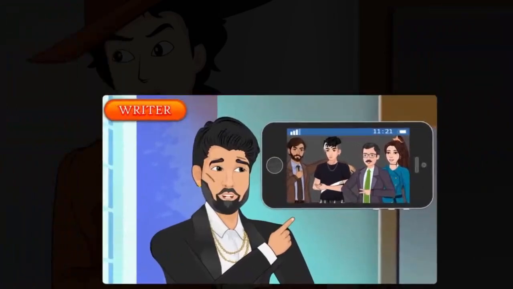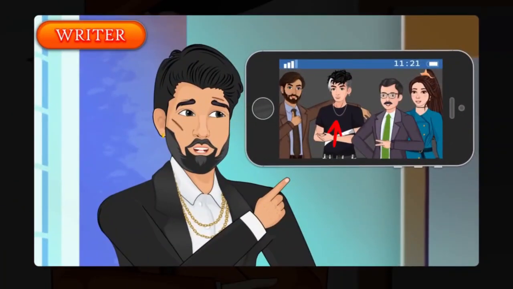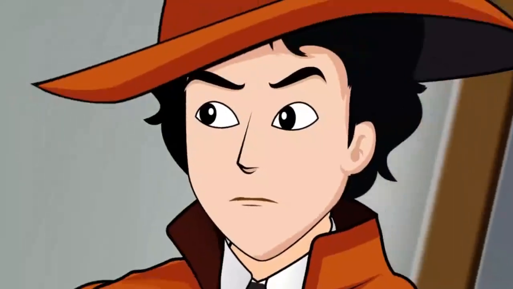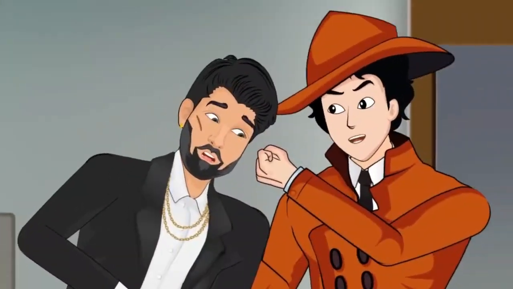When Mayhul looks at the picture clicked by the writer, it shows the heroine, the hero, and the director. But how is that possible when the hero said he was in a cab with his girlfriend at that time? This means the picture is edited. Mayhul arrests the writer. Let's move on to the next puzzle.